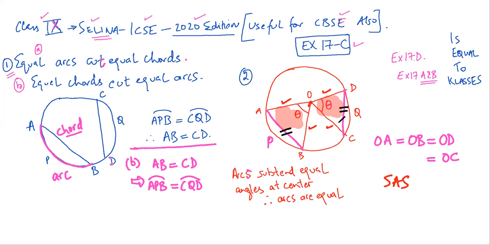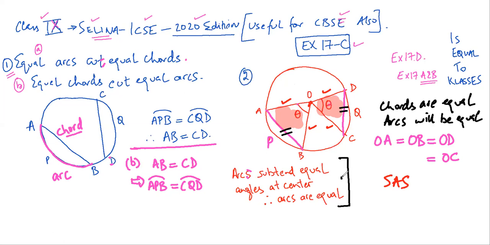Now if the chords are equal, then arcs will be equal. And this is what I have proved. I hope this is clear.